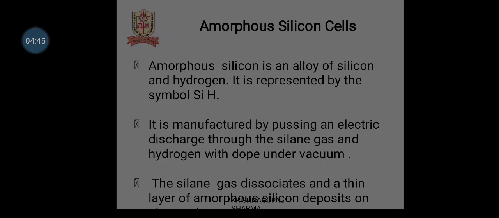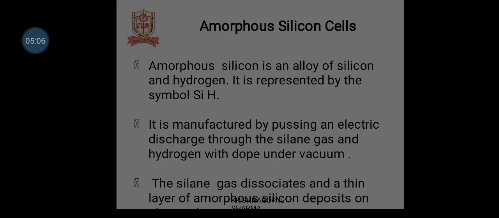Now let's see amorphous silicon cells. Amorphous silicon is an alloy of silicon and hydrogen. It is represented by the symbol a-Si:H. It is manufactured by passing an electric discharge through silane gas and hydrogen with dopant under vacuum.